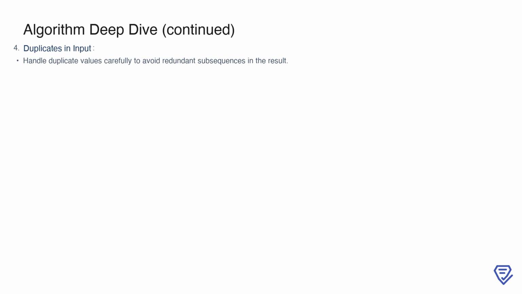Finally, we need to address how duplicates in the input array are handled. Duplicate values can lead to redundant subsequences being generated, which may inflate the result unnecessarily. To avoid this, we can leverage a hash set to store unique subsequences, ensuring that duplicates are automatically removed. Alternatively, during subsequence generation, we can skip over duplicate elements under specific conditions to prevent redundant combinations from being explored in the first place. Handling duplicates effectively is crucial for maintaining the correctness and efficiency of the algorithm, especially when the input contains repeated values.